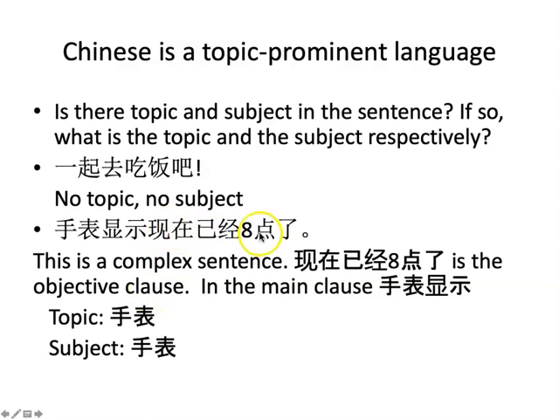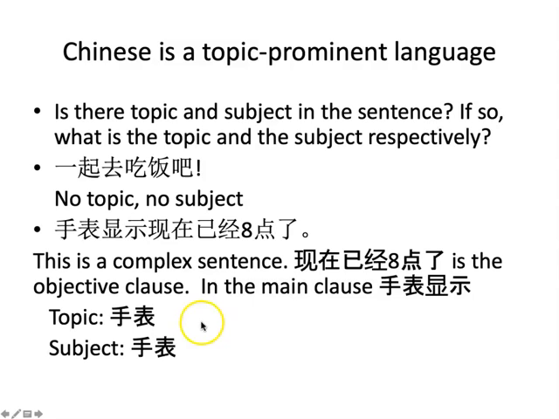That functions as an embedded clause within a larger structure. So this is a complex sentence. The notions of topic and subject apply to simple sentences. So we do not analyze complex sentences using this pair of notions.